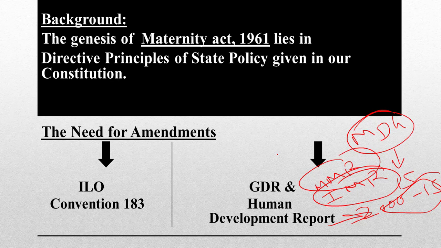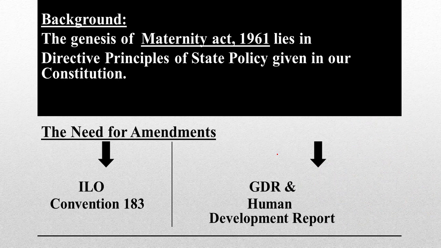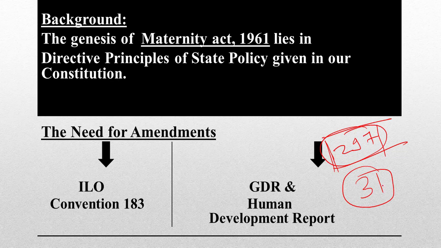Now this UNDP's Human Development Report 2015 says that women clock around 297 minutes of unpaid work daily. That is to say, women work for these 297 minutes, but they are not paid for by their employers, be it in our domestic homes. So this is the gap, whereas the same number for men is just 31 minutes. That is to say, if the office hours are from 9 to 5, men work from 9 up to 5:30, and they get paid for only 9 to 5. That is the rough idea you can have of it.